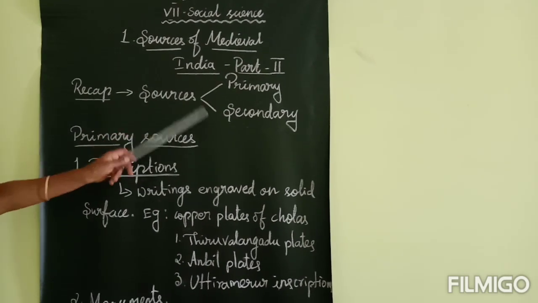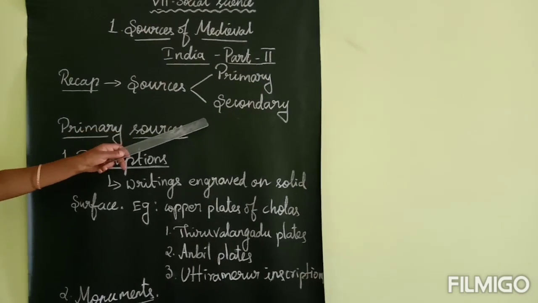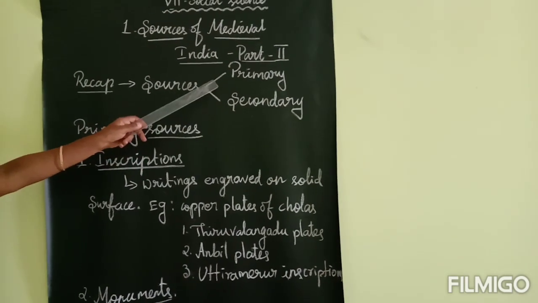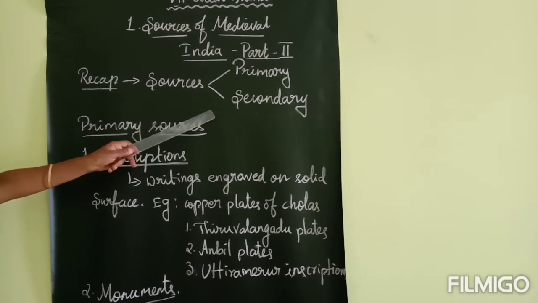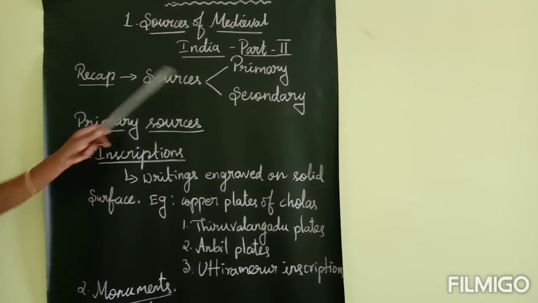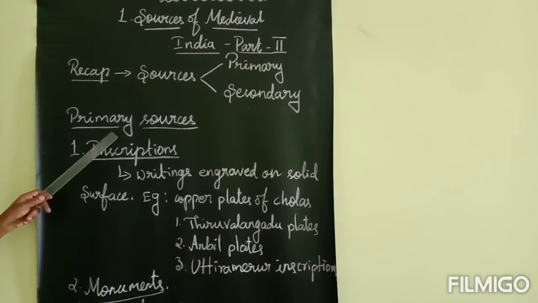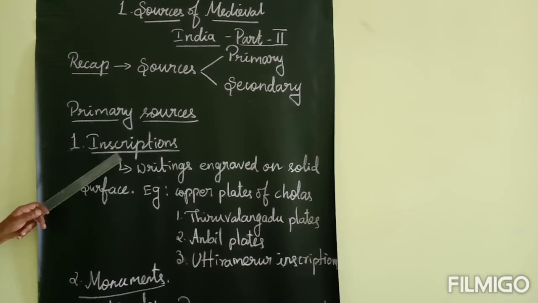Sources are divided into two categories. One is primary sources, another one is secondary sources. Primary sources are also called archaeological sources. Secondary sources are also called literary sources. Primary sources consist of inscriptions, monuments and coins.